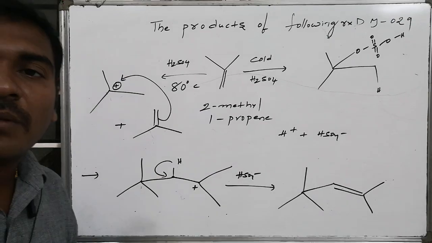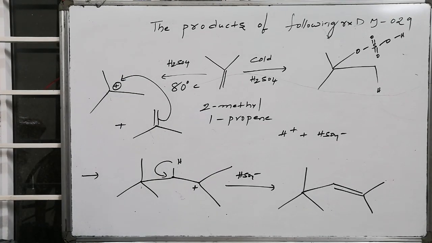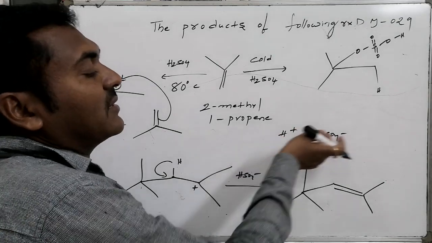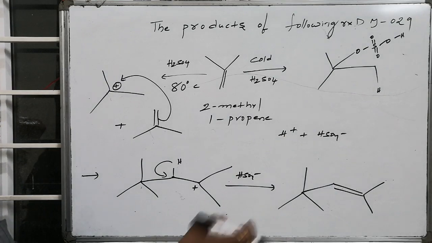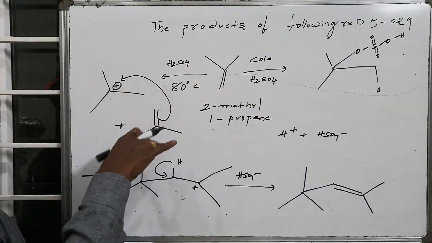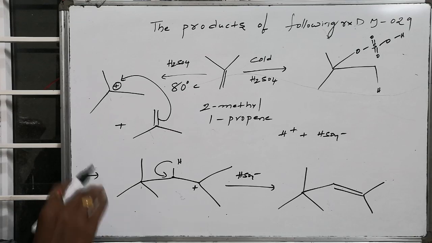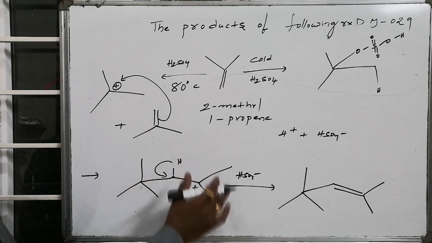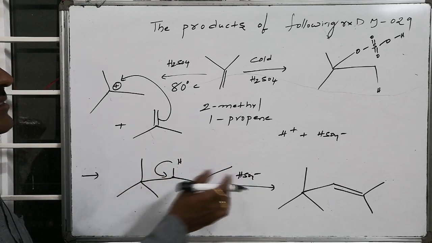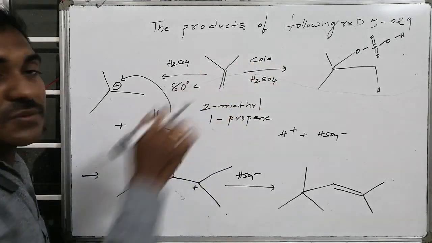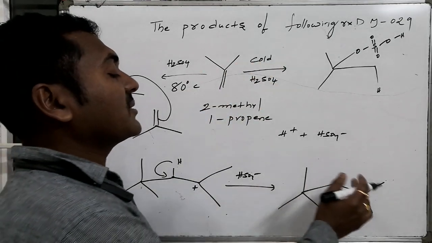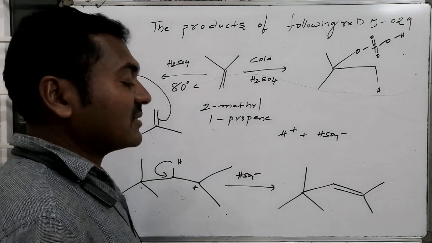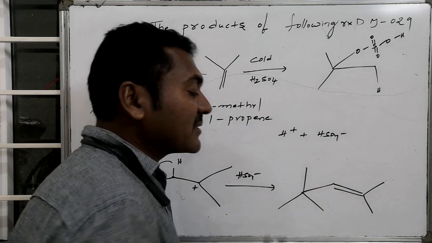like 80 degrees centigrade. So in this reaction, if we thoroughly observe, in the first case it is acting as a cation, that is the electrophile, and this is acting as the nucleophile, whereas in the next case the electrophile H plus initiates the reaction. As a result, it generates the cation. On that cation, this cation as an electrophile attacks over the system, thus resulting in another cation. This participates in an elimination reaction in the presence of the generated HSO4 minus as base. Thus it results in the formation of the more substituted alkene. The alkene formed in this case is like this.